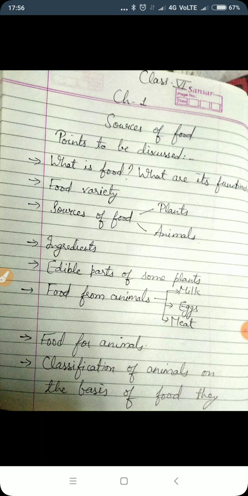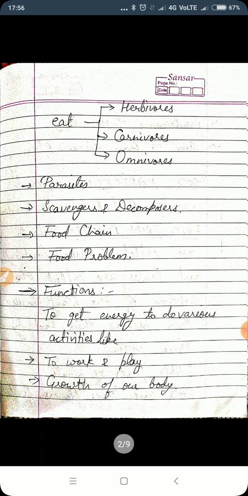Okay, so firstly we will discuss what is food, what are its functions. We will also discuss the food variety, the different sources of food, ingredients, edible parts of some plants, food from animals, classification of animals on the basis of food they eat. As you know, they are divided into herbivores, carnivores and omnivores, right? We will also discuss parasites, scavengers and decomposers. At the last we will discuss food chain and food problem.